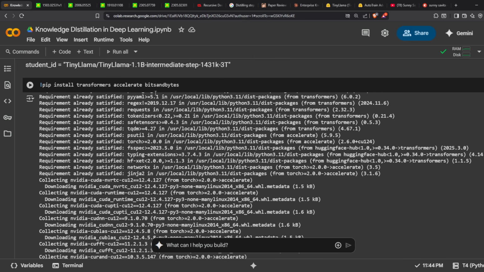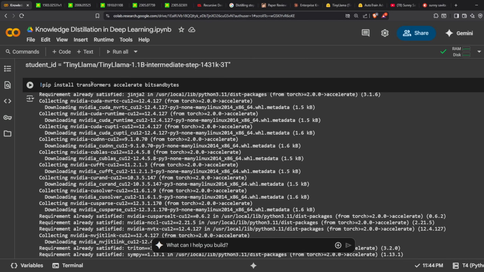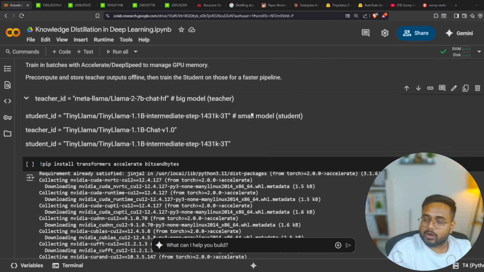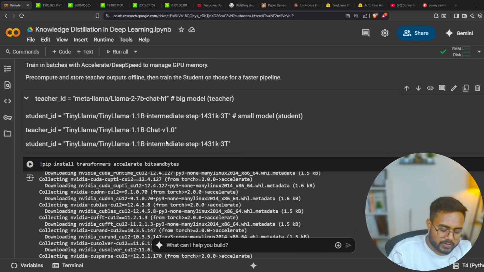So here, if we load this Llama model, the memory is going to crash instantly. If we load any Mistral model which has 7 billion parameters or even 3 billion parameters, the memory is also going to crash. TinyLlama will be able to load, but again, training will be very tough. So I kept this IDE. If you have access to Google Colab Pro or any other cloud platform, then for sure you can try this out. So which model have I used?